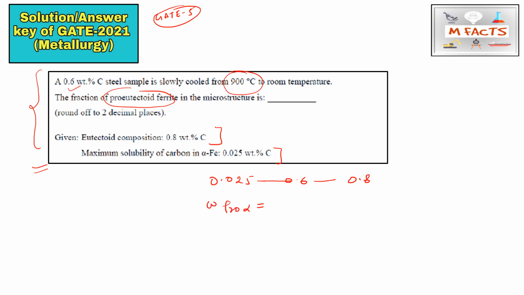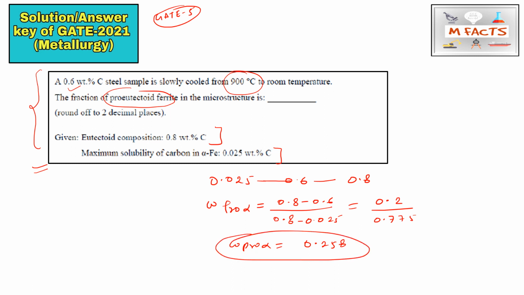So how to find the weight percent of pro-alpha? You can find it from here. This is the lever arm, so you need to take the opposite arm for finding the composition. So (0.8 minus 0.6) by (0.8 minus 0.025), that is 0.2 by 0.775, and from here you will get pro-alpha equal to 0.258. They are asking for up to two decimal places, so you can take 0.26 also.